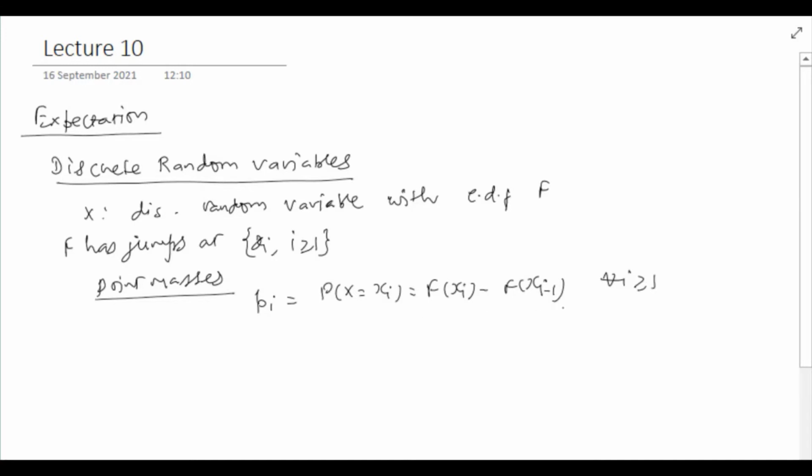In fact, for this definition we can assume that F(x_0) is 0. Then expectation is given by the following formula. Expectation, denoted as E of x, is the summation over i greater than or equal to 1 of p_i times x_i.